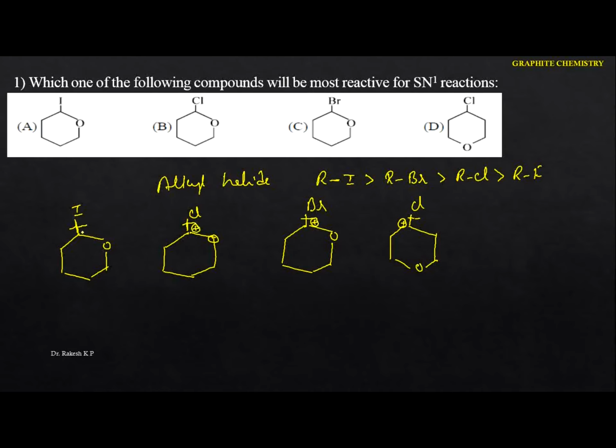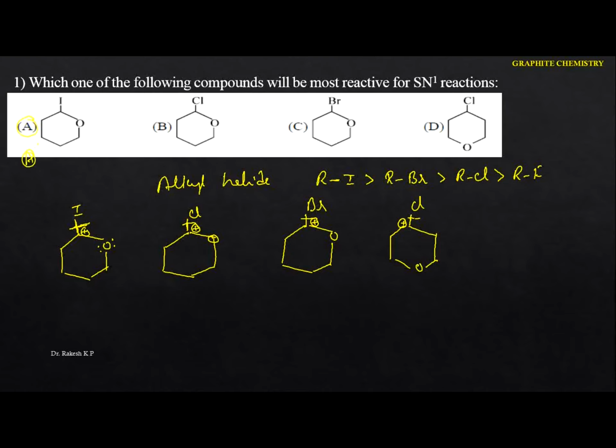But see the next one here. Whenever there is formation of the carbocation, what does it contain? This is the oxygen, which contains a lone pair involved in resonance, so the stability goes on increasing. But in the first three, we can identify the most stable carbocation, and in the first one the carbon to iodine bond breaks more easily, hence the reactivity is also more. Hence the compound most reactive for the SN1 reaction is A. Here the option is A.